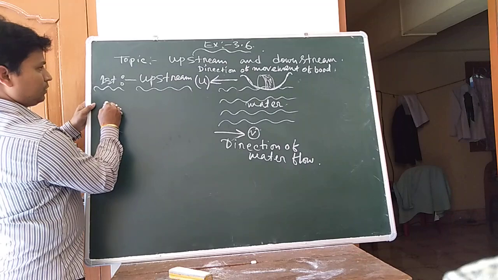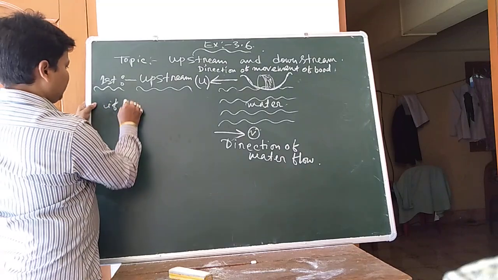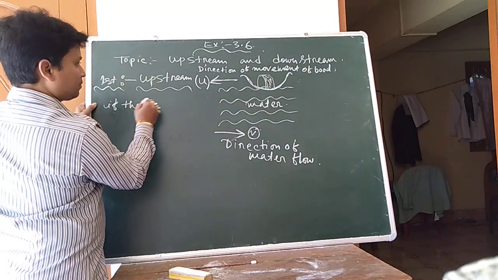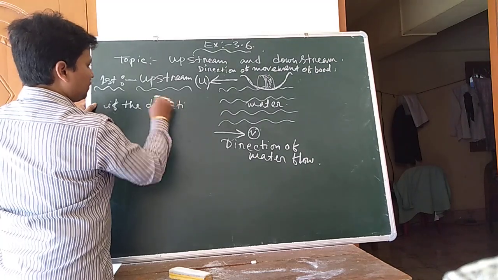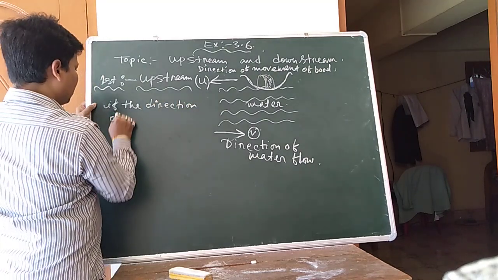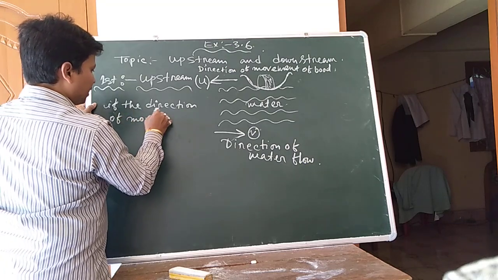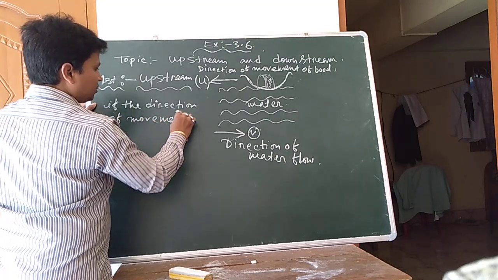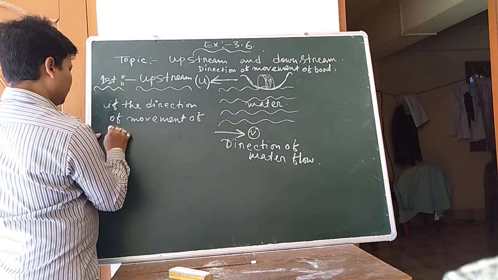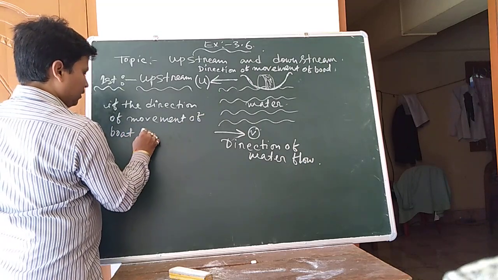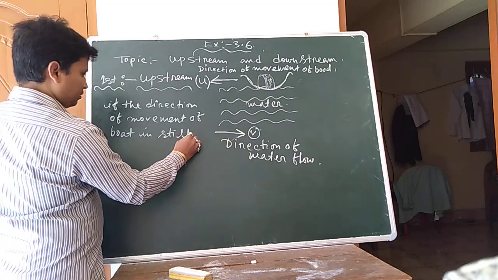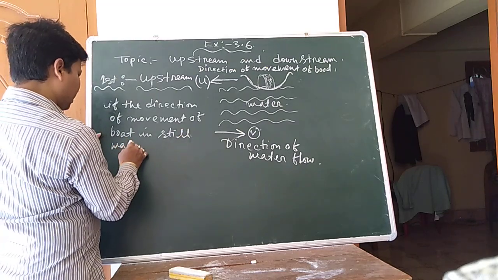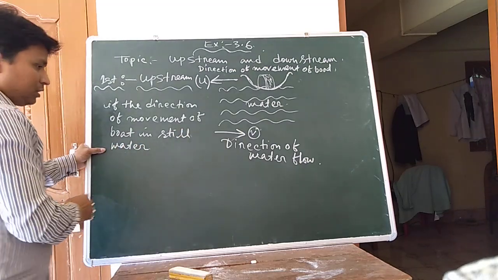Now, the movement of the boat in still water means when the water level is remaining in the equilibrium position.